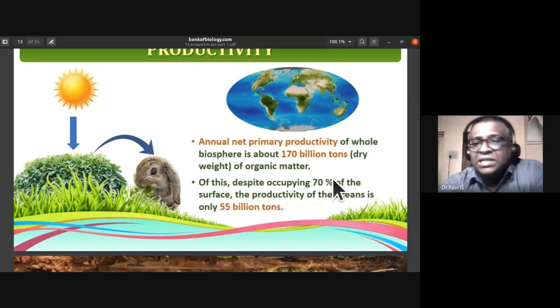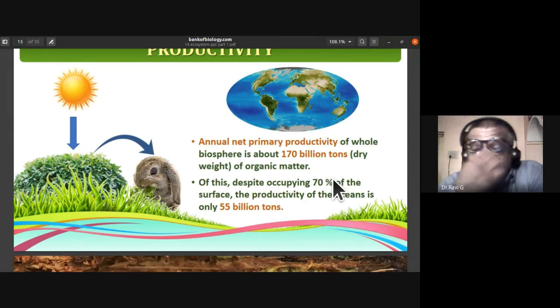So these are certain facts you have to memorize. The annual net primary productivity of the entire biosphere is about 170 billion tons dry weight of organic matter.